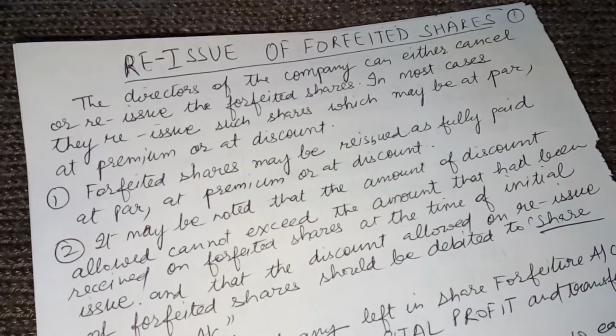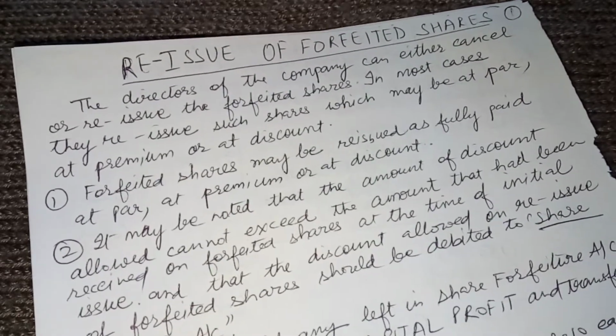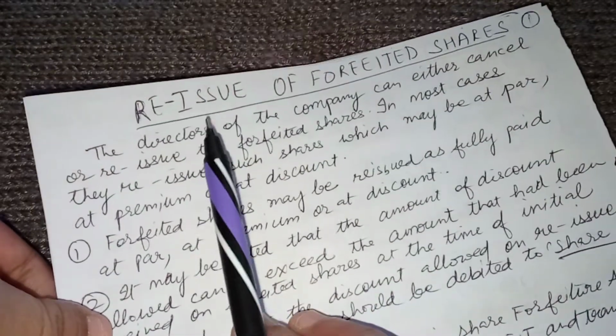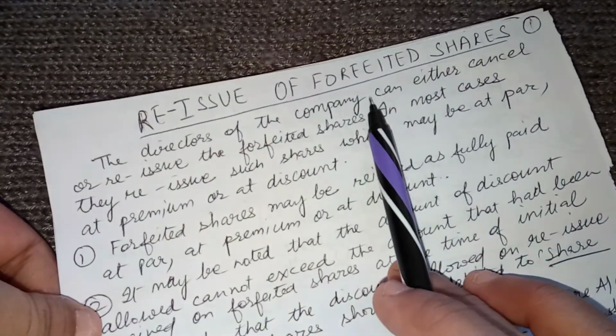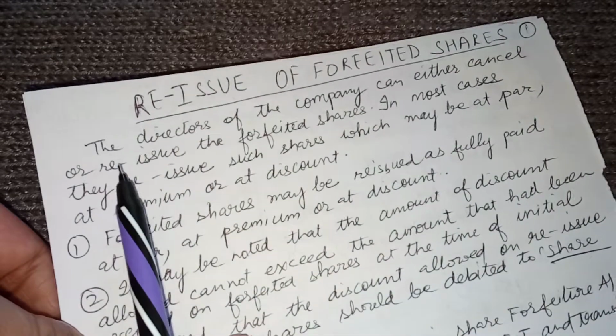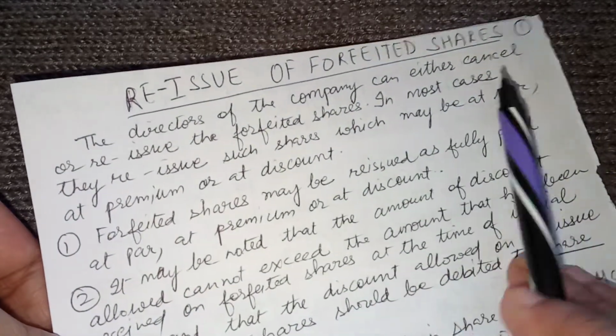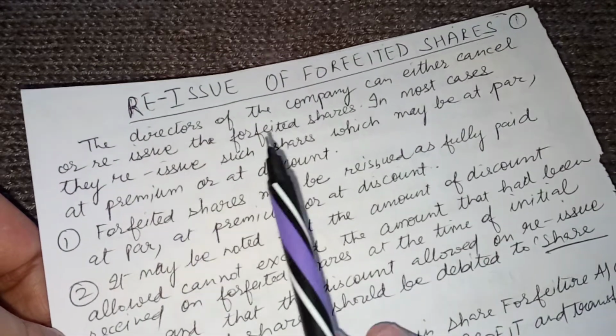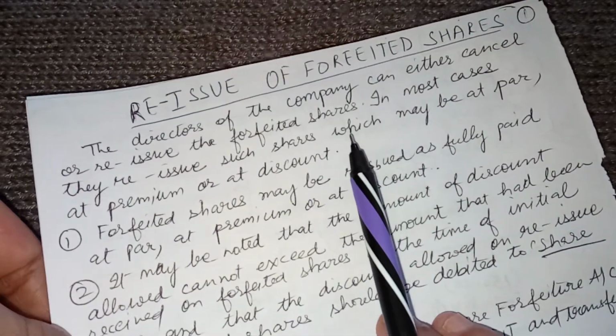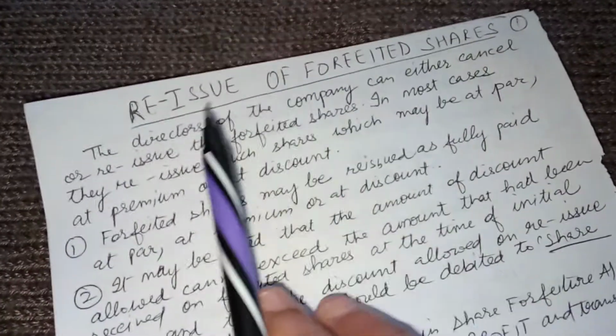Let us start our topic now. Reissue of forfeited shares. The directors of the company can either cancel or reissue the forfeited shares, which means it is up to the directors of the company.